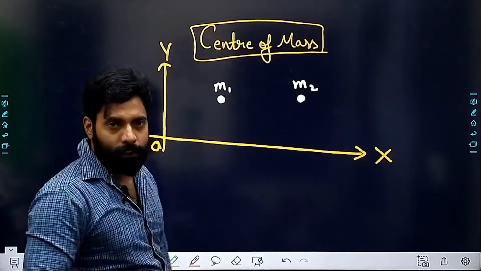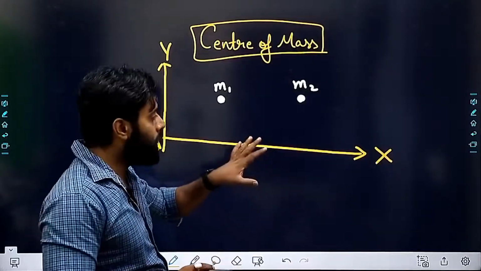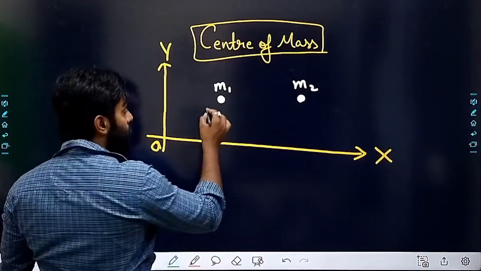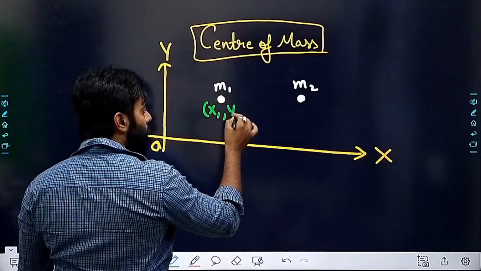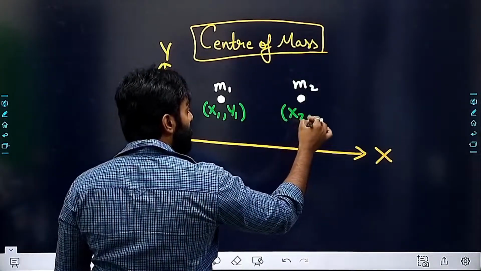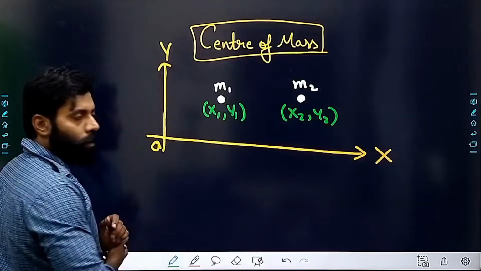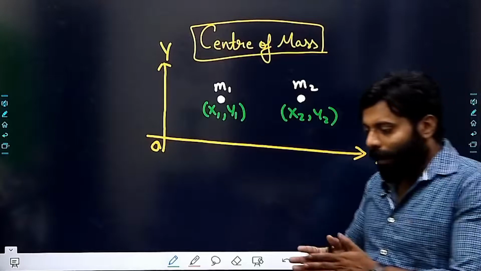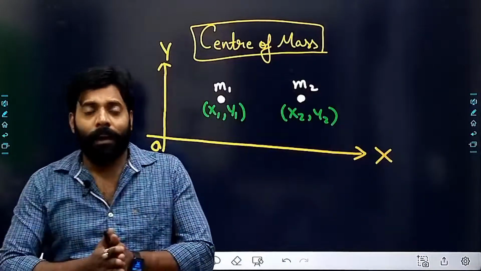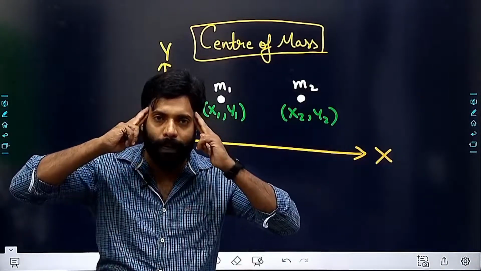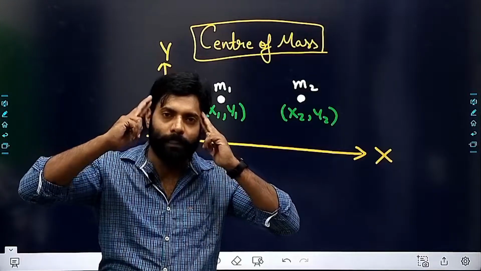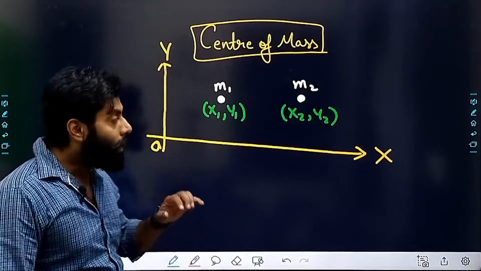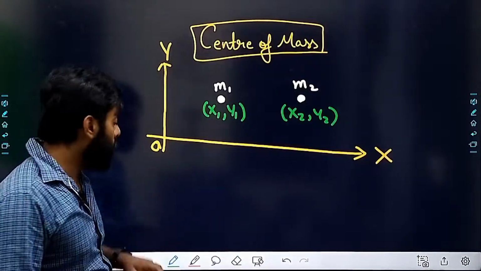If I am placing these masses on this plane, I can mark this point as x1, y1 and this point as x2, y2, right? If I need to find out the center of mass, I should keep in mind that center of mass is basically 1 point, right? So how can we calculate that point?